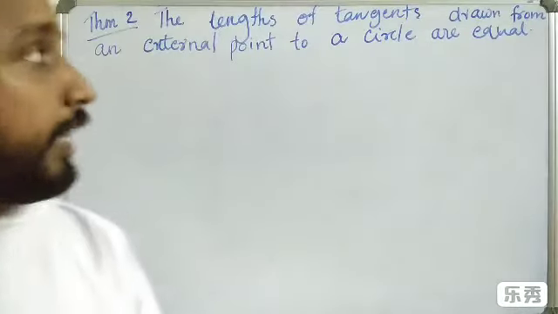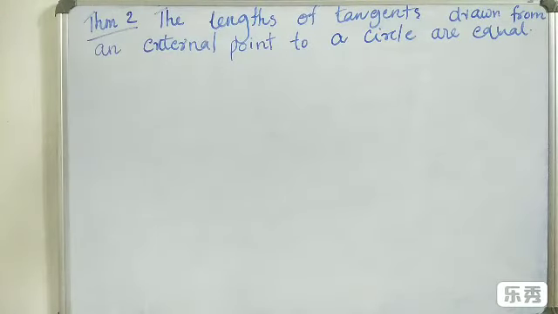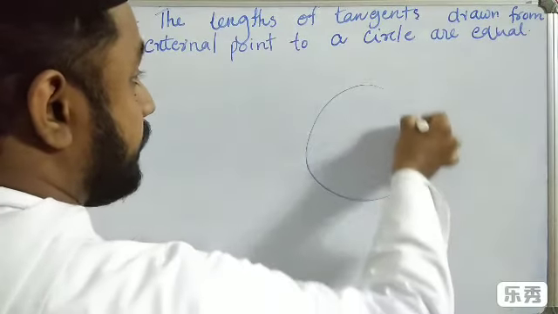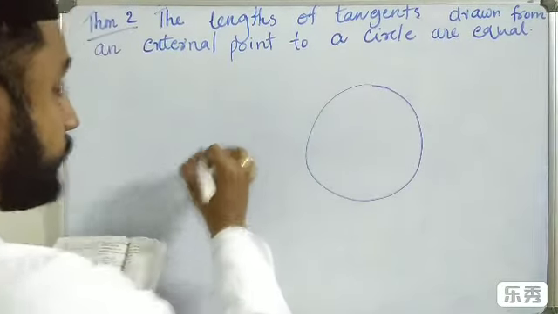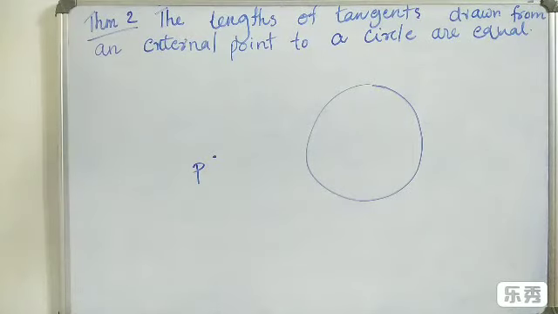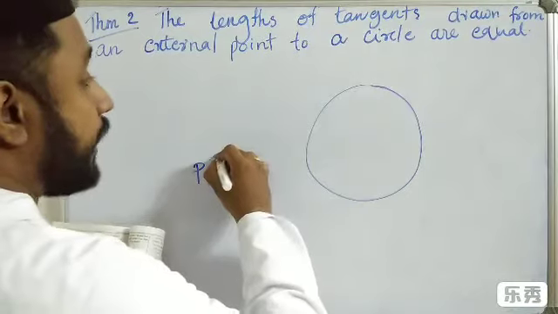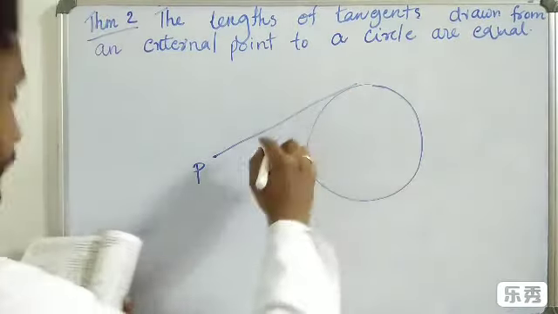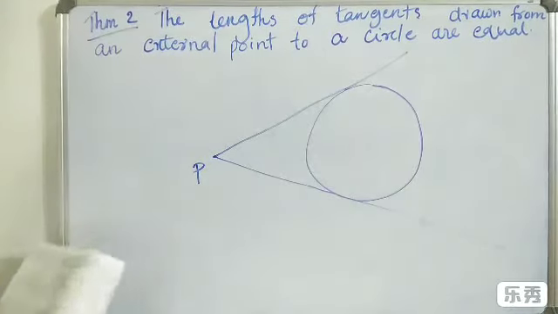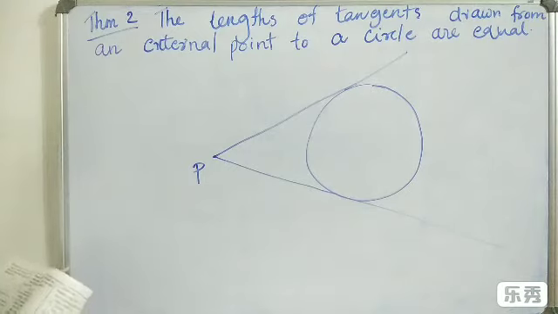Let us discuss another theorem. The theorem states that the lengths of tangents drawn from an external point to a circle are equal. Before that, we have to say one thing. If there is a circle and an external point P, we can draw exactly two tangents to that circle.